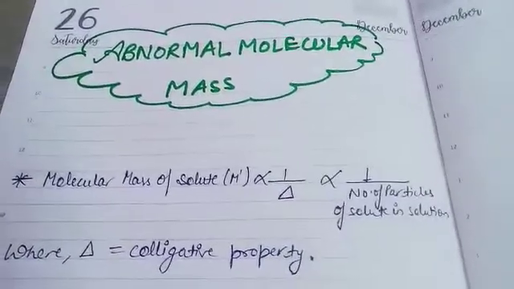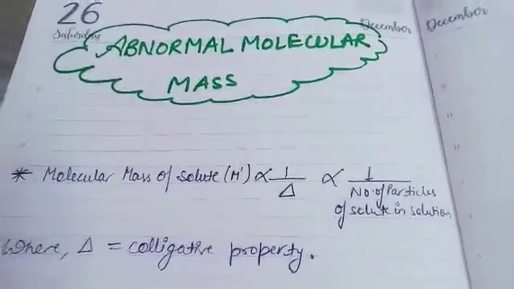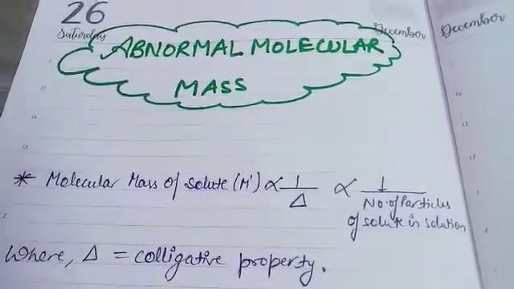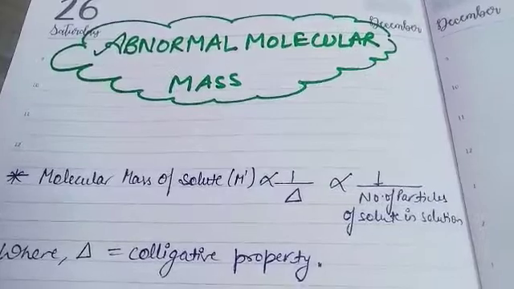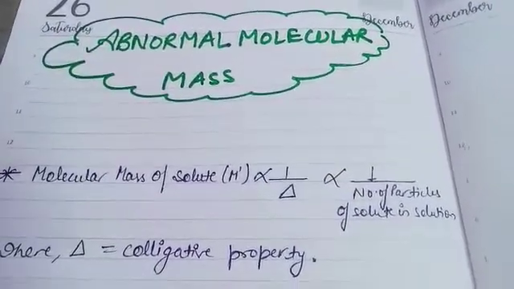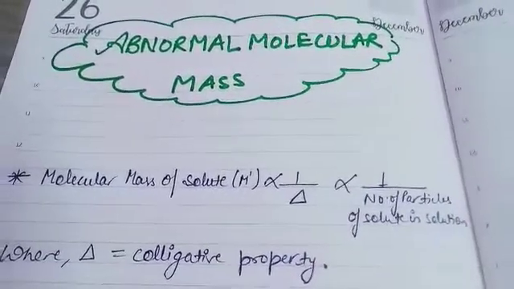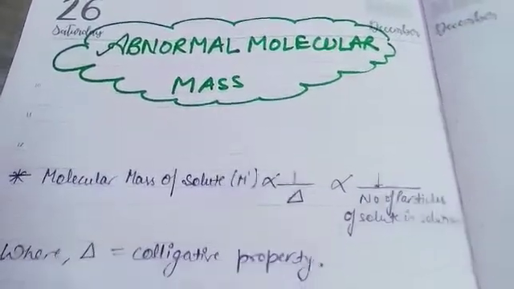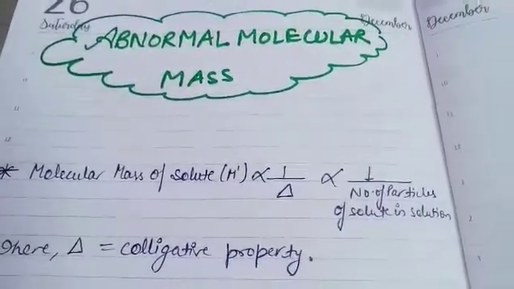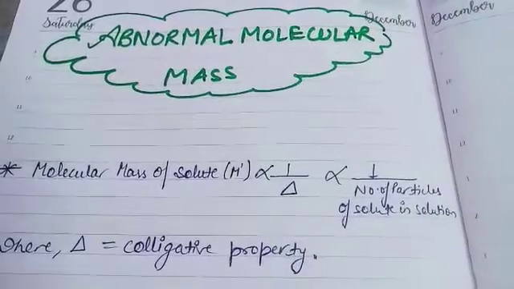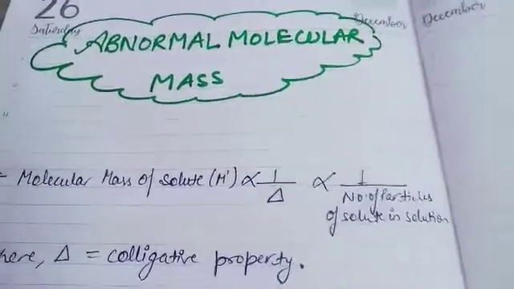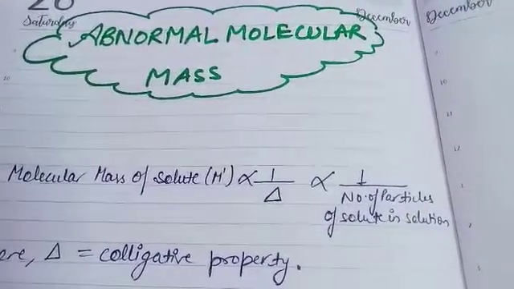Now, abnormal molecular mass. According to the name, I'll explain the definition later on, but first of all the normal one. Whatever is the molecular mass of the substance, if "abnormal" is added, it means it is different from the expected one. For example, let's take a general example. Suppose we see someone, and we say, oh my god, this one is very thin and slim.